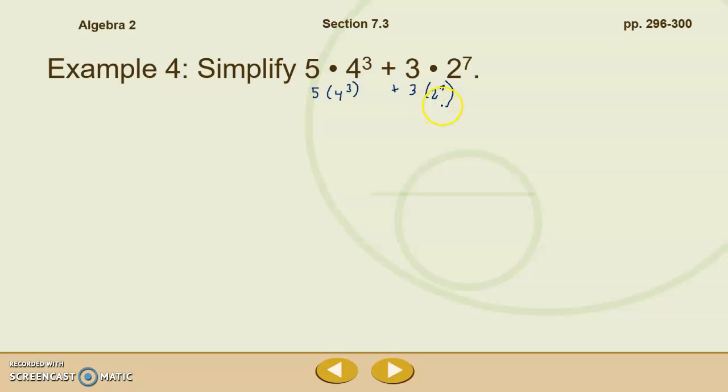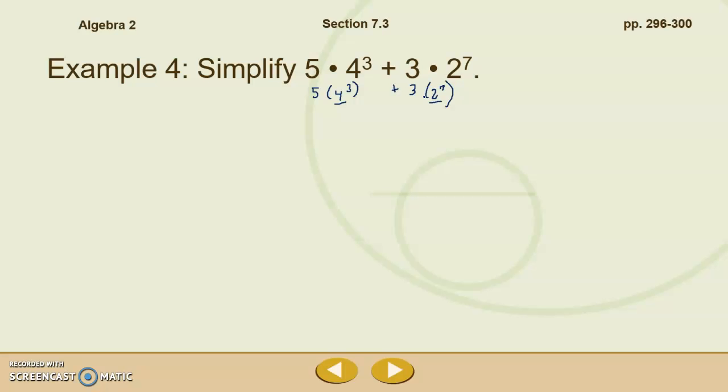And remember that we said in order to add or subtract exponential terms, we have to have bases and exponents the same. We have a base 4 and a base 2. Those are not the same, so you might think, it's impossible. I can't do this one, we're done, no answer, and we move on.